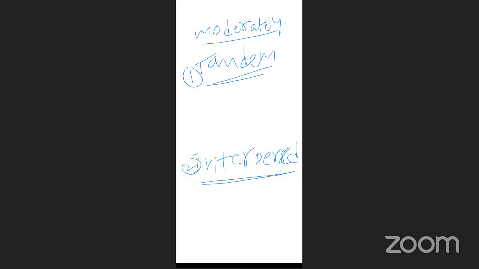First one, tandem repeat. What is tandem? One after another, repeated, one after another without gap. For example, this is the sequence: GC, again GC, again GC, again GC. So this is repeated. That means the nitrogen bases are formed repeatedly and continuously without gap. That is called tandem repeat, one after another.